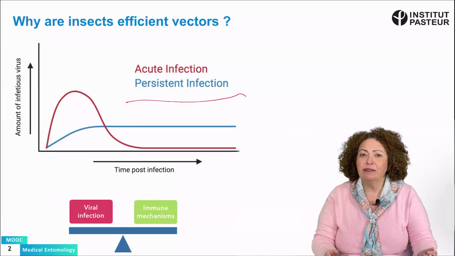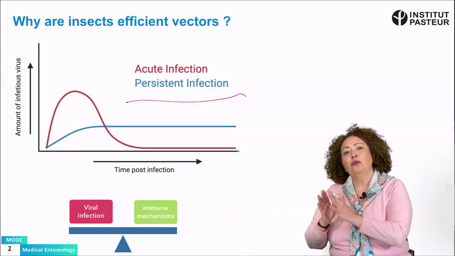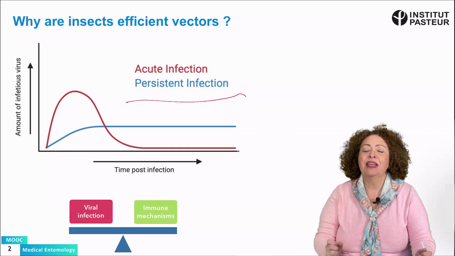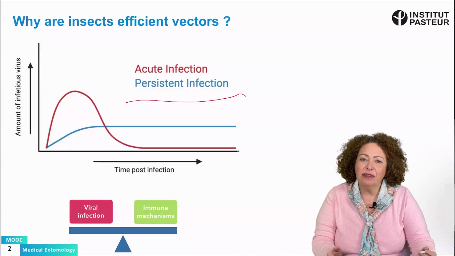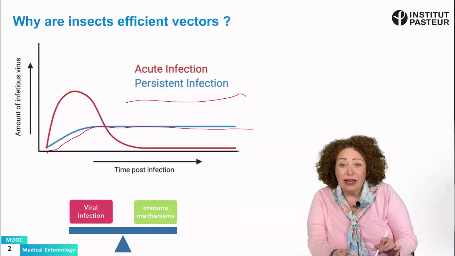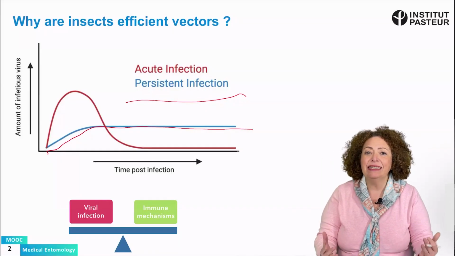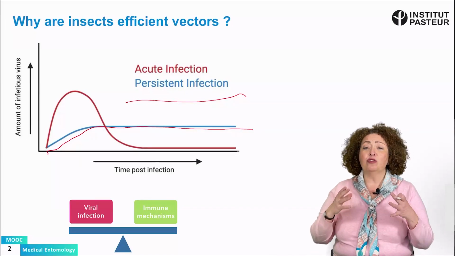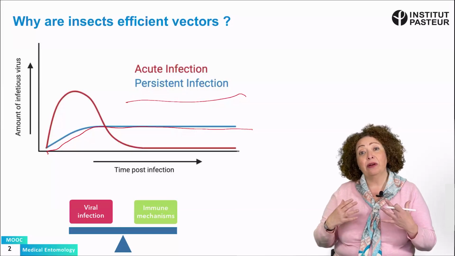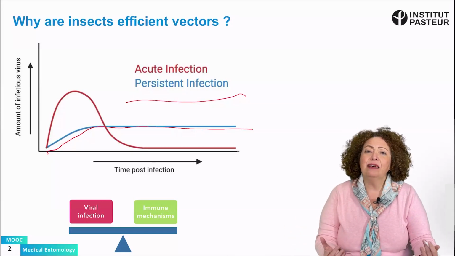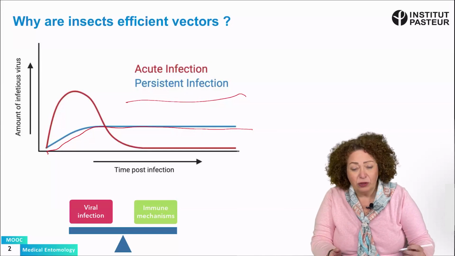What is a persistent infection? And please don't mistake this with chronic infection in mammals. It's very different. In insects, persistent infections are characterized by the abundant production of viral progeny that is maintained in time without loss of fitness. That means that the mosquito is full of virus, however, it is behaving very well. It is not sick.